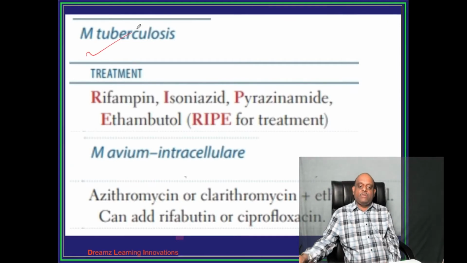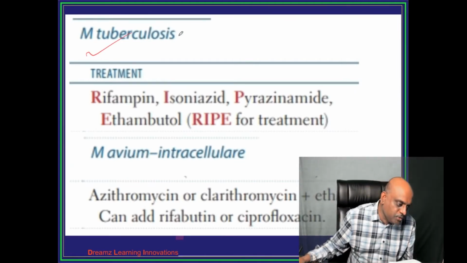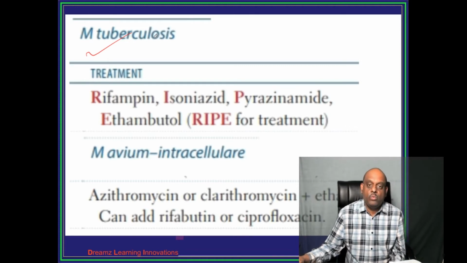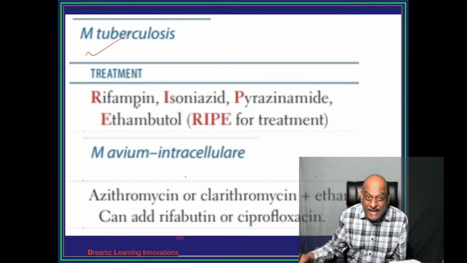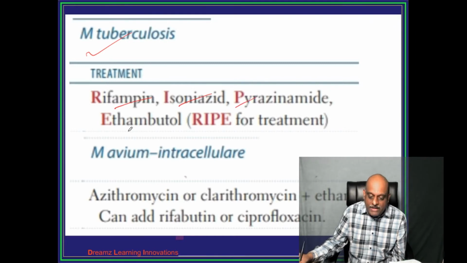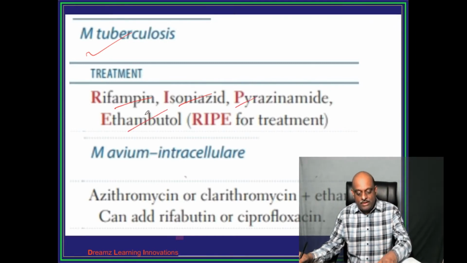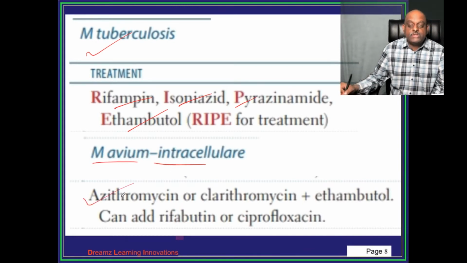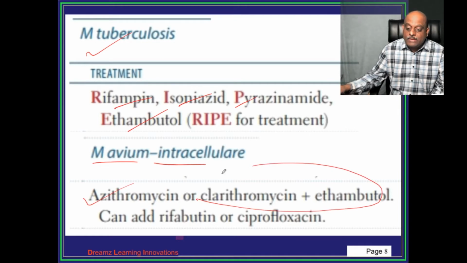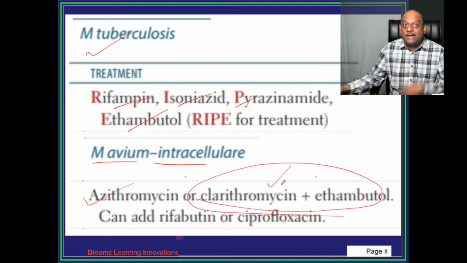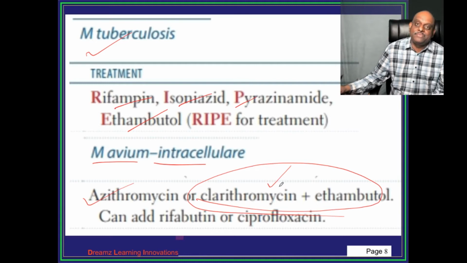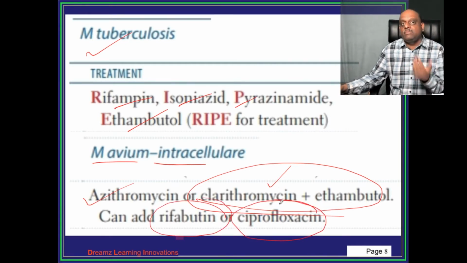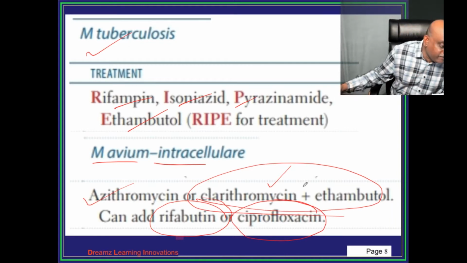Now for the treatment of TB, Mycobacterium tuberculosis, what are the drugs that you want to remember? Rifampin, Isoniazid, pyrazinamide and ethambutol. And for the treatment of Mycobacterium avium intracellulare, we use azithromycin or clarithromycin plus ethambutol. And you can add rifabutin or ciprofloxacin. So that is a very important part of the treatment that you need to remember.